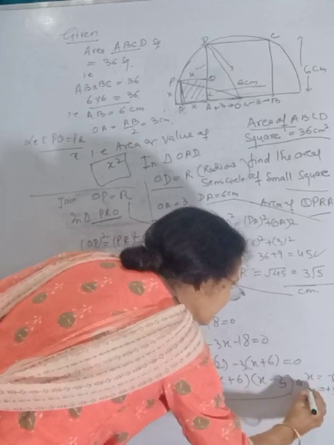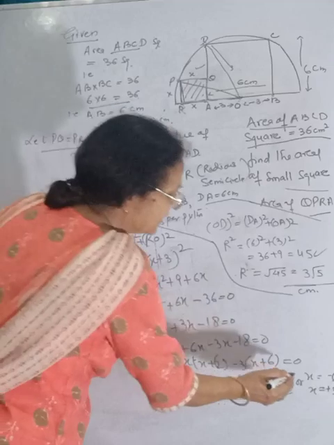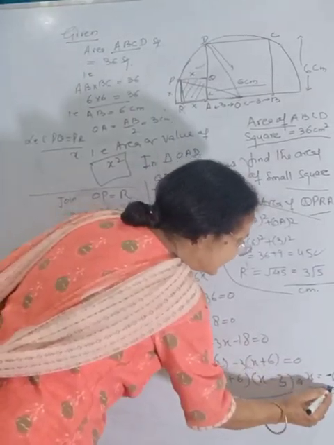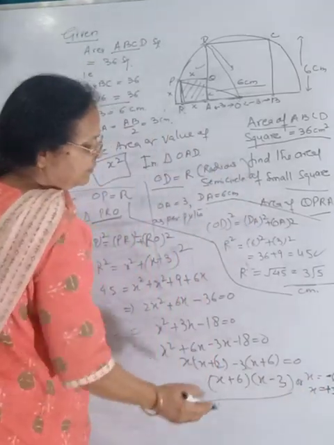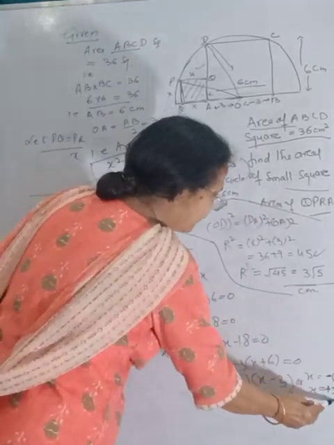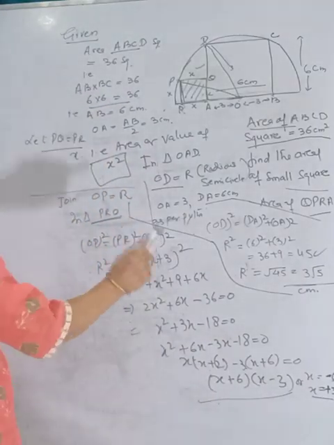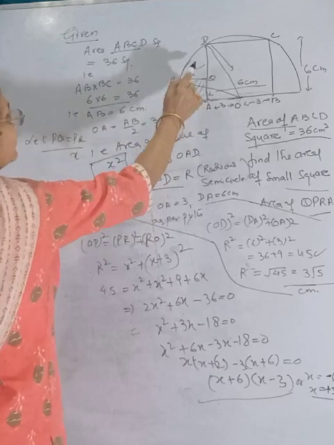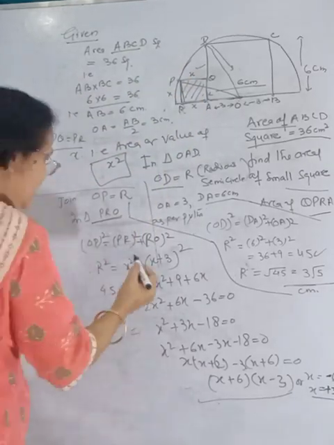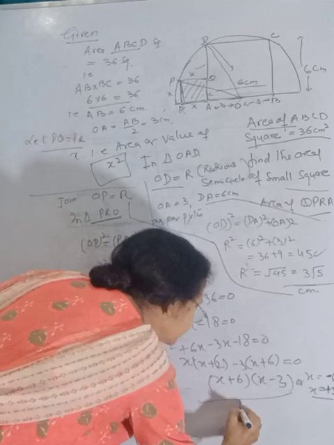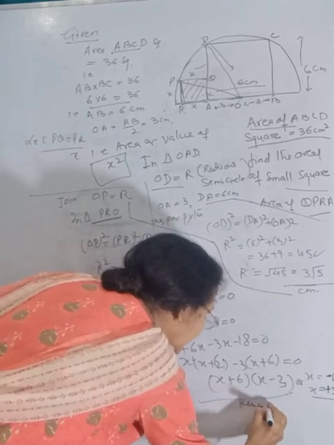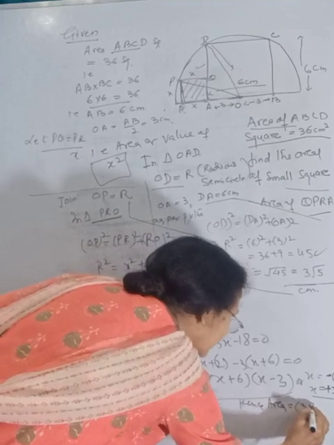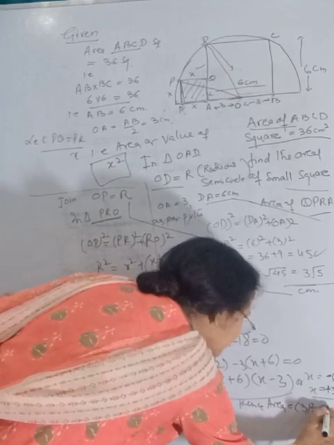Plus 3 is considerable; minus 6 can't be possible. So the value of X is equal to 3, and hence the area of PRAQ will be 3 square, equal to 9 square centimeter.